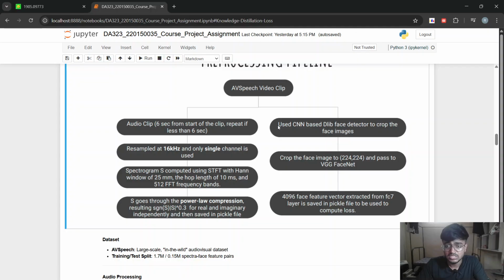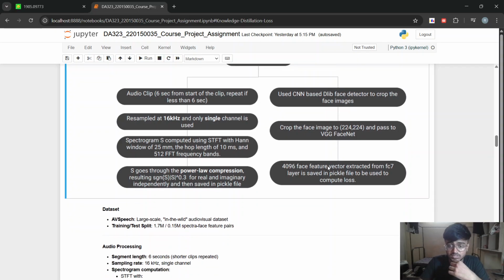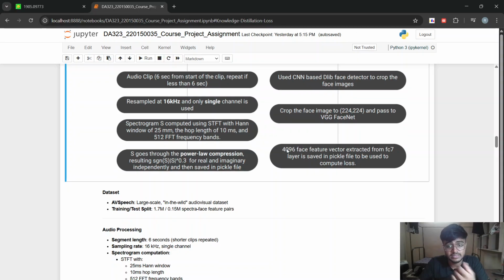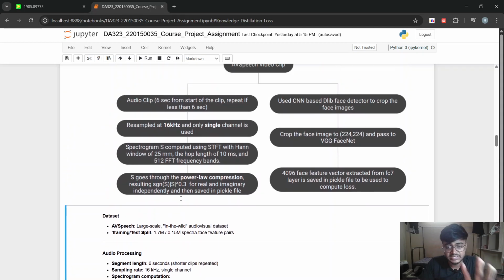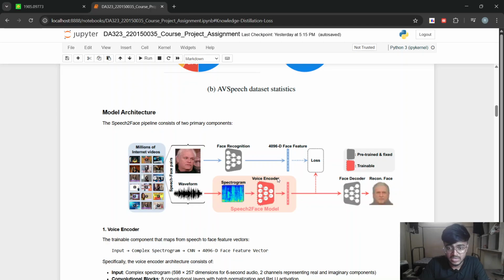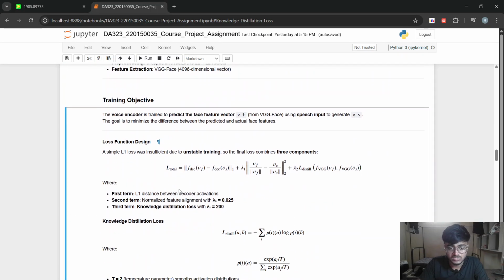So in the face encoder model, we are using a simple CNN based Dlib face detector to crop the face image. First we will try to crop the image using the Dlib face detector, and we will pass that cropped image through the VGGNet encoder model, which will give us this 4096 face feature vector. So this is the complete pipeline. Till now we are able to get this low dimensional representation, and then this face decoder will take in this particular speech encoded feature vector and try to reconstruct a face image similar to the input image. So let's understand the loss function.